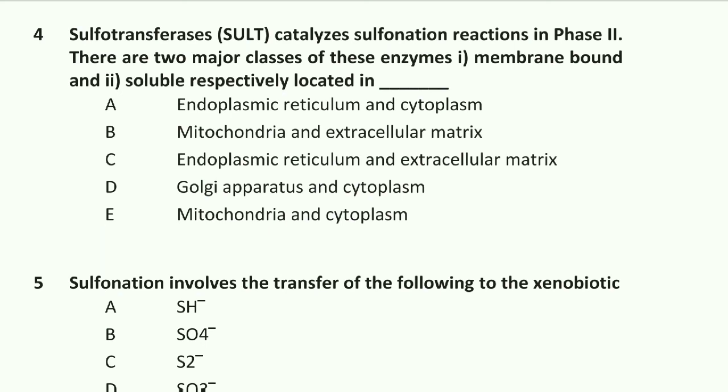Sulfotransferases catalyze the sulfonation reaction in phase 2. There are two major classes of these enzymes, membrane bound and soluble, respectively located in the Golgi apparatus and cytoplasm. Option D is right: Golgi apparatus and cytoplasm.